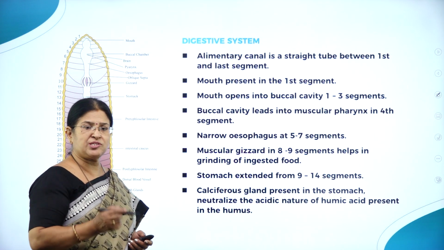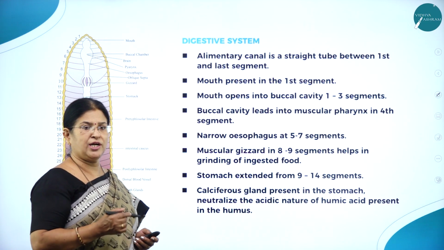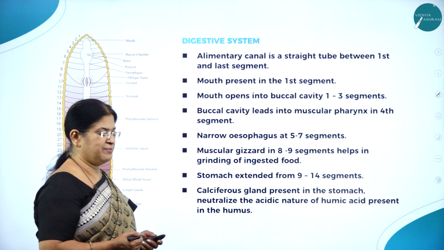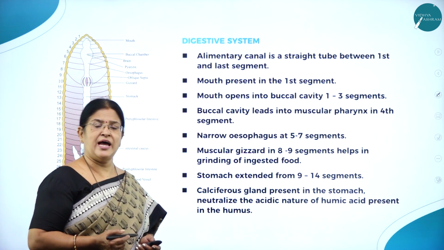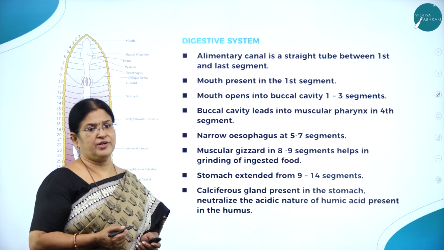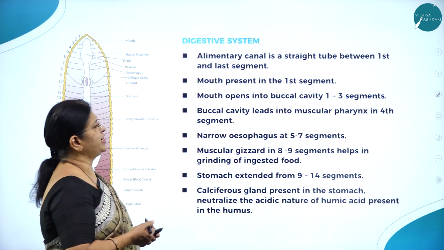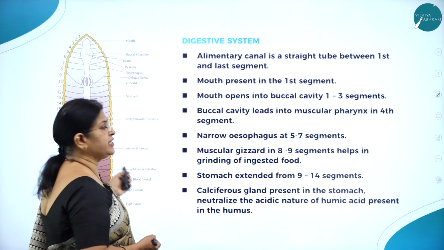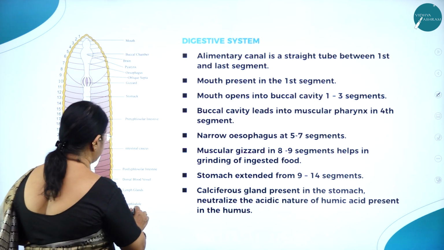Moving on to the next very important study, the anatomical features of the digestive system. As I said, this is a very unique animal, and that is the reason the study of this animal is considered a type study. So let us study the digestive system of the earthworm. Here you can see the picture of the digestive system.